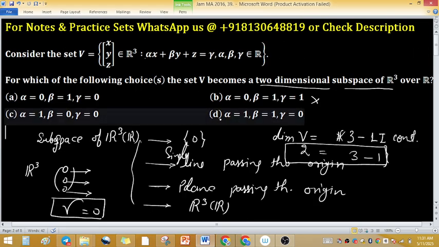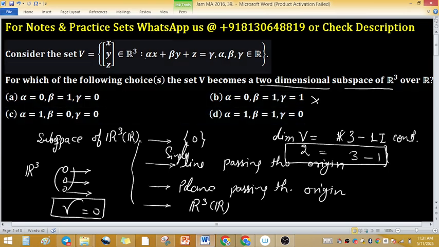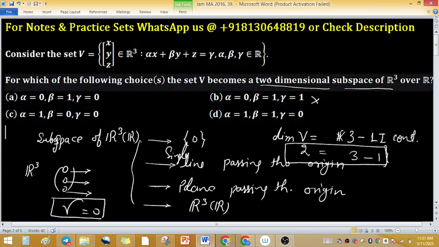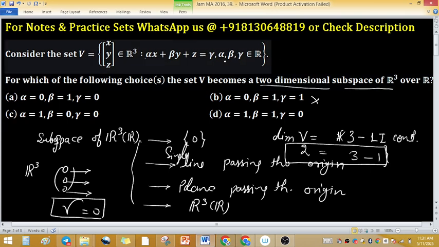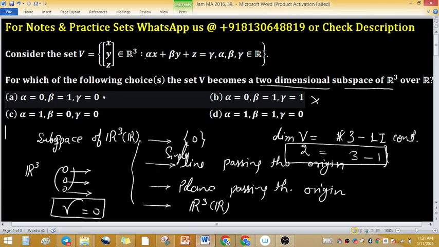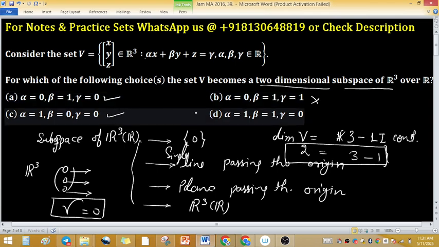The only key concept to solve this problem is that to become a subspace, it must pass through the origin. That's why gamma should be 0, and there is no other restriction on alpha and beta. They may be any value. So the answer is options A, C and D.